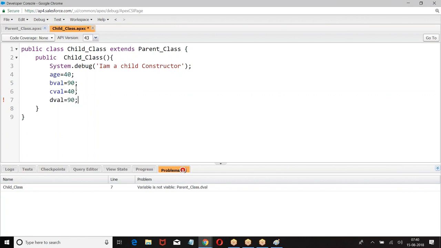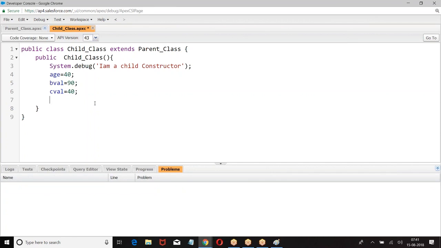So what is the basic concept here? Reusability. When a class inherits another class, all the properties of the parent class will come to the child, excluding private members. I hope you are good.